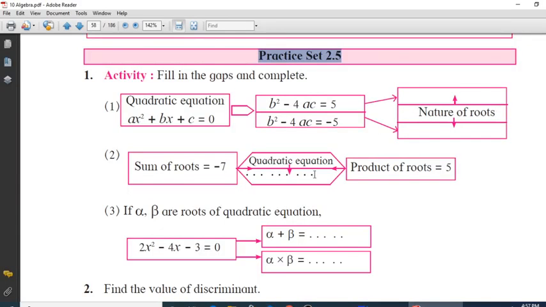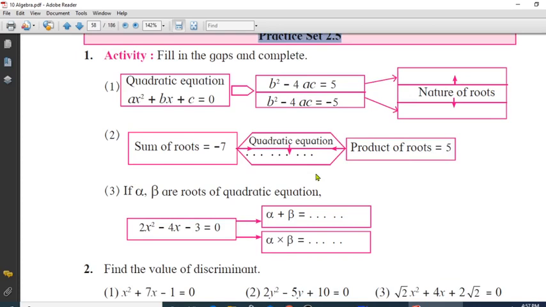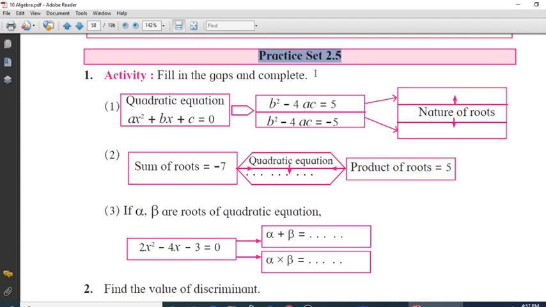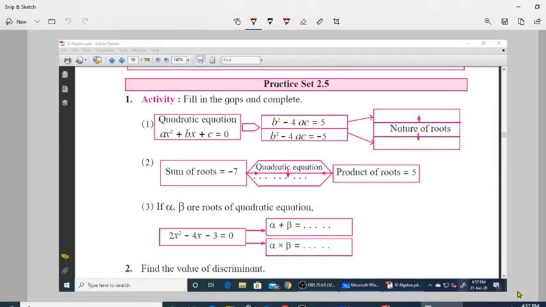Now we can move on to the exercise. This is question number 1 from practice set number 2.5, and these are activity based questions which one can solve easily. We will just discuss these questions. Your question says activity number 1, fill in the gaps and complete. Your quadratic equation is ax square plus bx plus c equals to 0, where b square minus 4ac is 5.